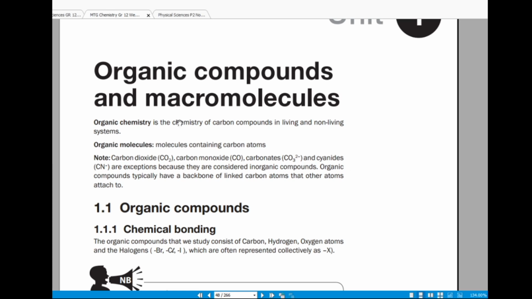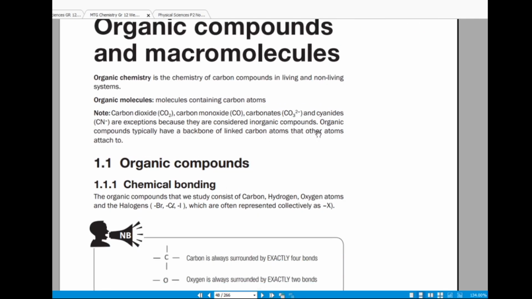So any compound with a carbon atom is described as an organic molecule, except for these ones here: carbon dioxide, carbon monoxide, carbonates, and cyanides are the exceptions because they are considered inorganic compounds, right? Organic compounds typically have a backbone of linked carbon atoms that other atoms are attached to.